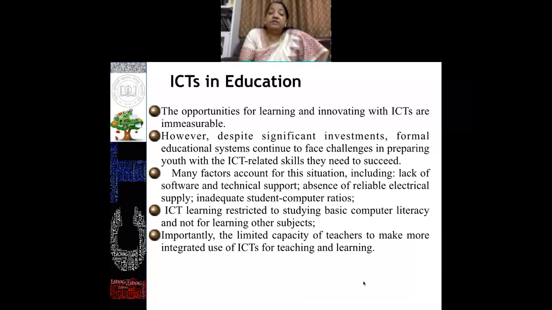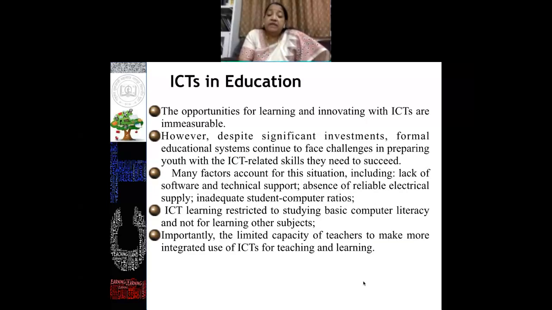However, despite significant investment, the formal education system continues to face challenges in preparing youth with the ICT-related skills they need to succeed. Many factors account for this situation, like lack of software, lack of technical support, and absence of a reliable electrical supply, which is one of the basic needs. An inadequate student-computer ratio is also one of the factors.